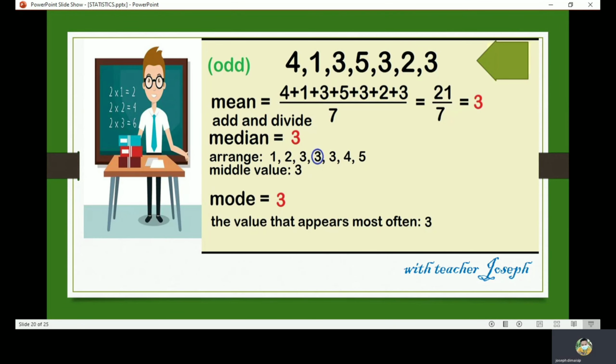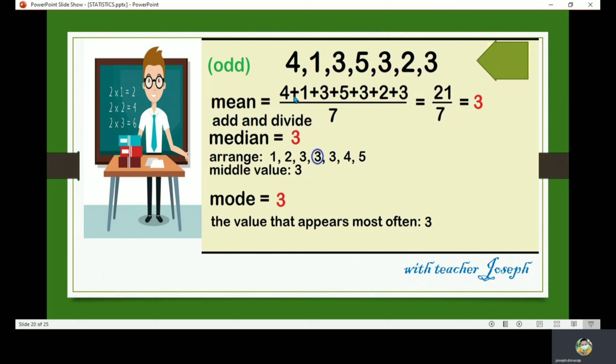Okay. Now let us combine all together. We are going to use only one given here. So we have the numbers 4, 1, 3, 5, 3, 2, and 3. So how many total values of observations? We have 7 only. Let's count here: 1, 2, 3, 4, 5, 6, 7. 7 is the total number of observations. So we're going to divide by 7.